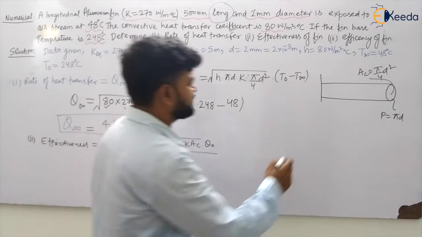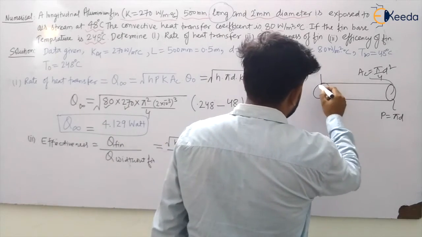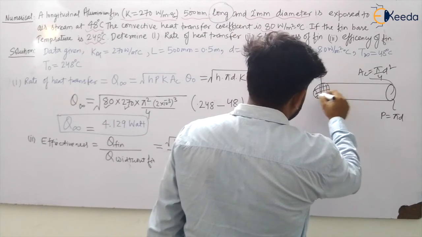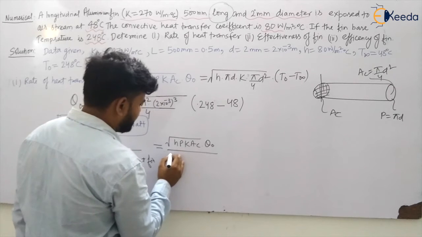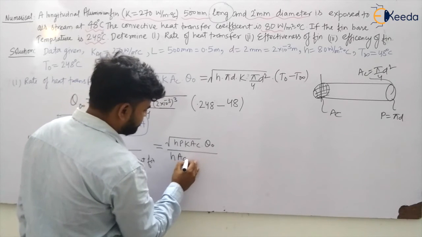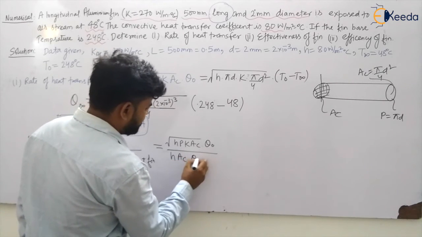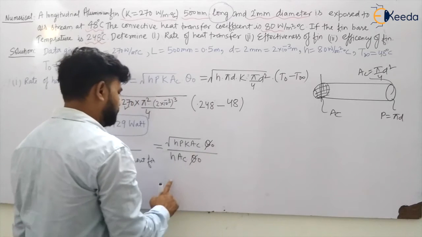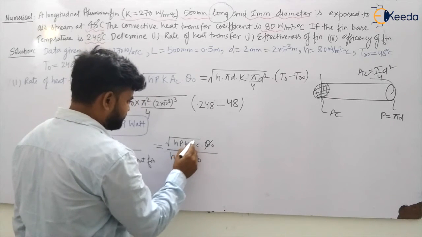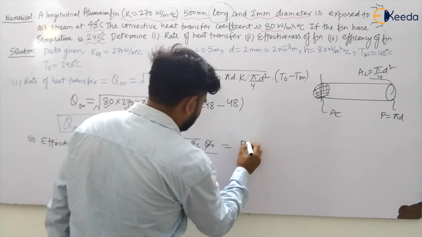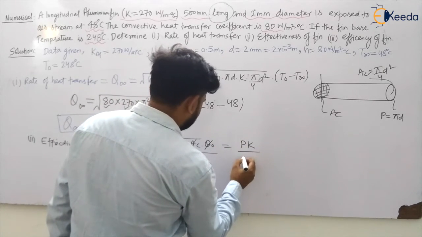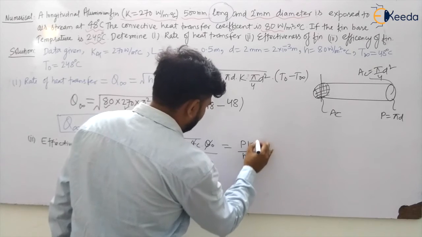If I will not attach this fin, there will be this area from which there will be heat transfer, my dear student. So this will be given by HAC multiplied by theta naught. So theta naught will go, AC will go, H and H will go. So I will be left with root PK by HAC.